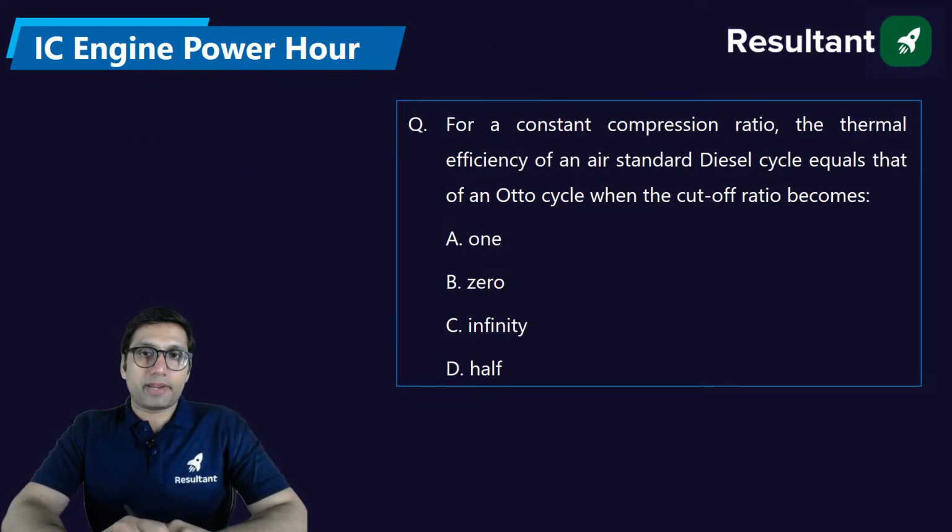For a constant compression ratio, the thermal efficiency of an air-standard diesel cycle will be equal to that of an Otto cycle when the cutoff ratio becomes.